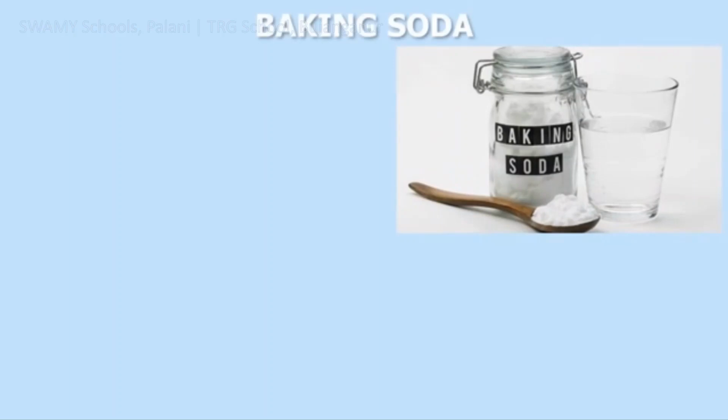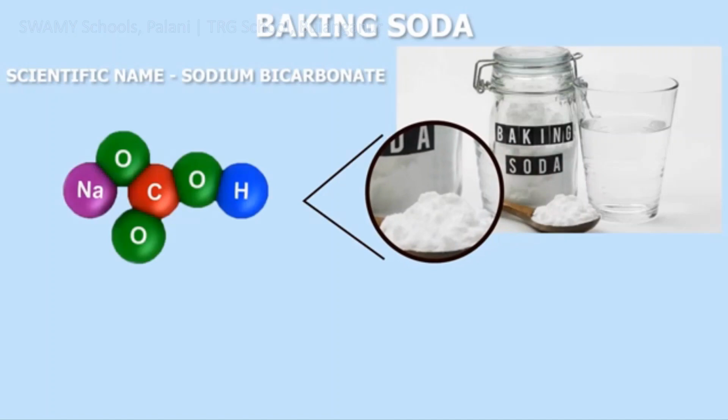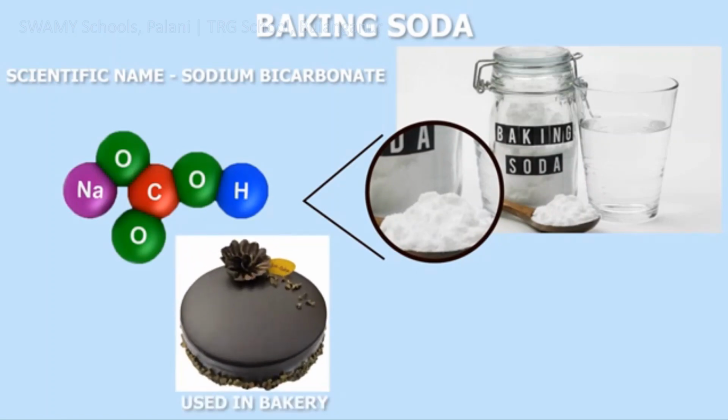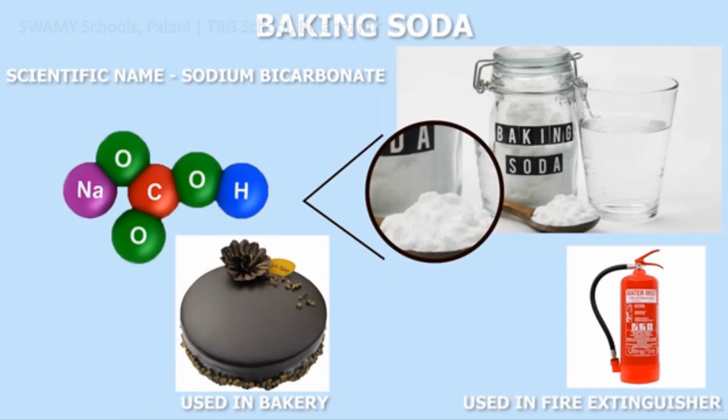Baking soda is used in various food items. It is also a compound and also known as sodium bicarbonate. It is made from sodium, carbon, oxygen, and hydrogen elements. It is not only used in cakes and bakery products but also is used as fire extinguisher.